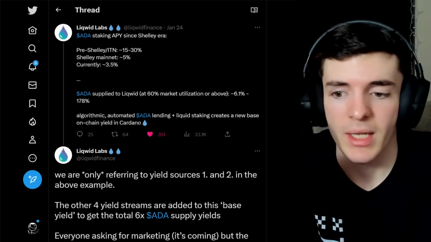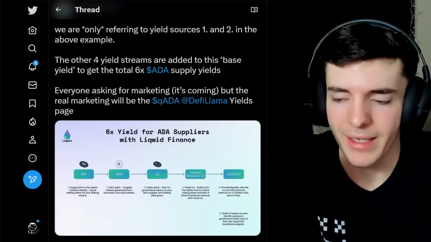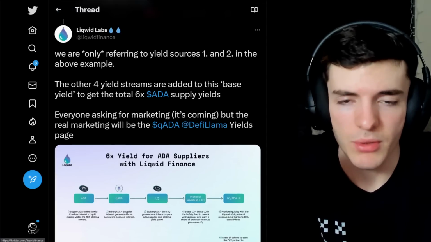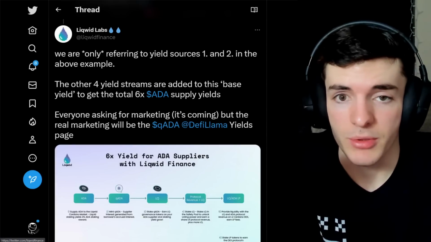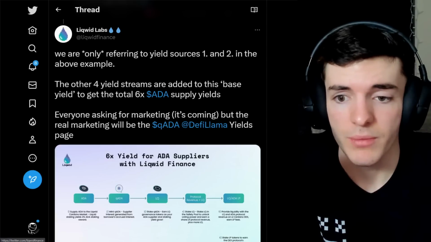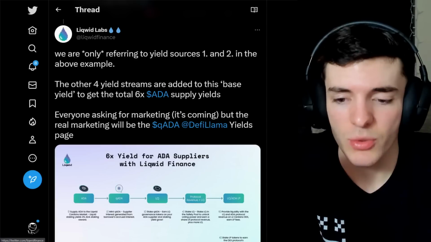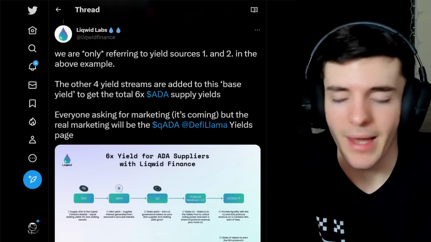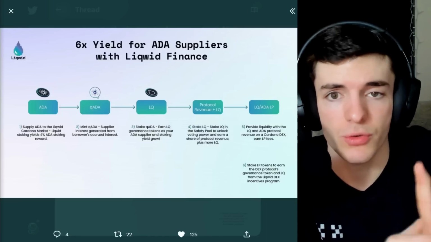I'm pretty sure as more people come into the market and supply and borrow, the APY is going to change quite drastically. It is pretty hard to predict where it's going to go in the long term and the average of the APY, but so far the APY is ridiculously high in my opinion, and it is a good opportunity for the time being. But keep in mind, this is APY, the annual yield. So this has to keep up for a long time to give you that APY. And in the short term, with a couple hundred ADA or a couple thousand ADA, it won't be that much in returns. Right now, of this 6x yield streams, we only really have 2x yield streams.